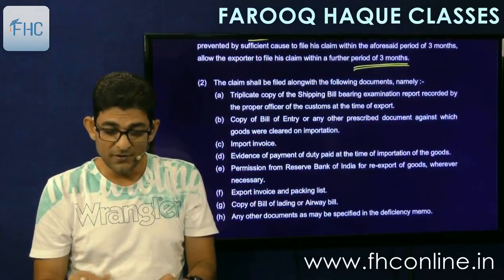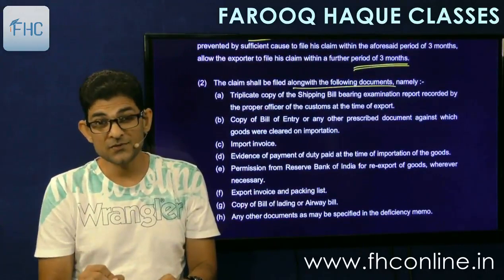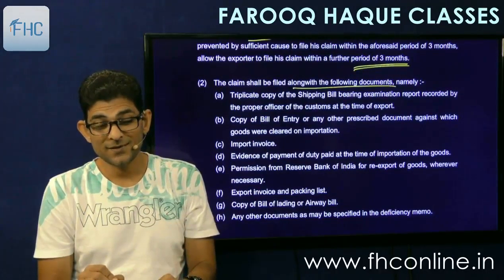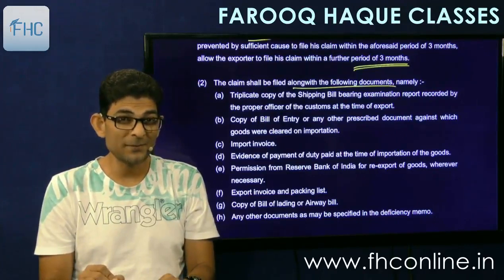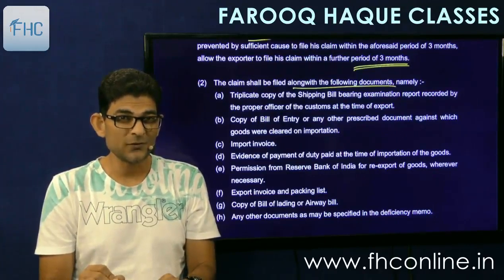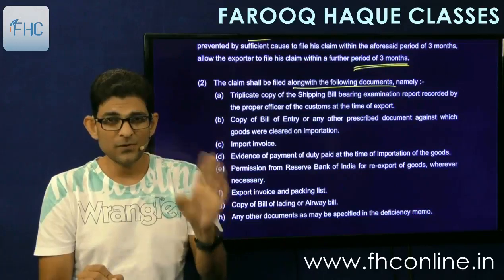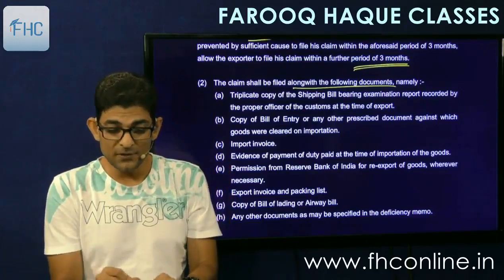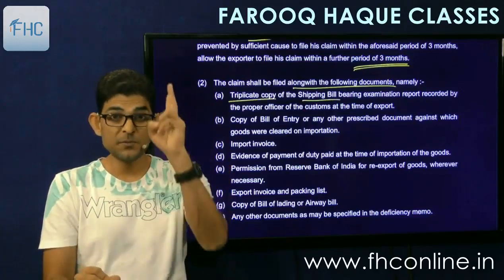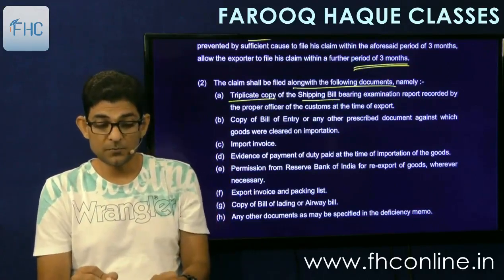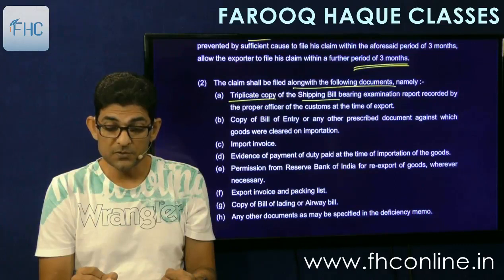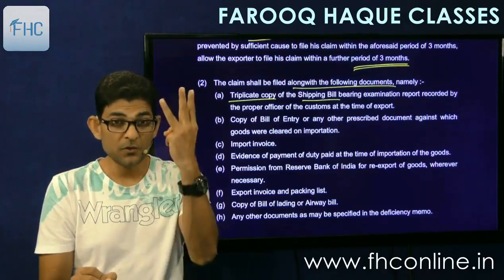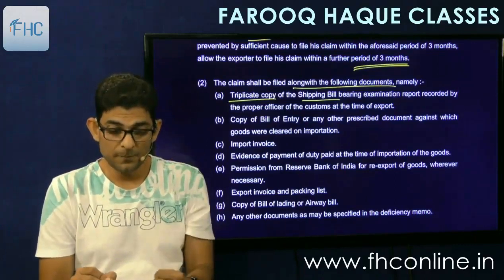And the claim shall be filed along with the following documents. Can you expect a question on this? What are the documents to be filed along with the drawback claim? I don't think so. But read once. Triplicate copy of the shipping bill. Triplicate copy means the third copy of the shipping bill bearing the examination report recorded by the proper officer of customs at the time of export. The third copy of the shipping bill is to be submitted.